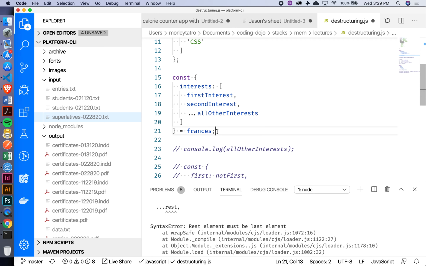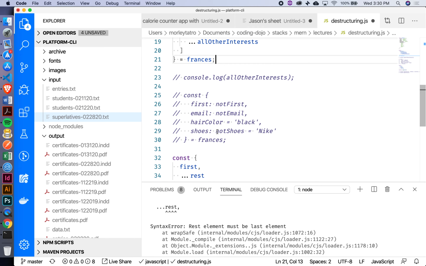What's happening is it looks like we're creating something, right? Because we're saying const. But what is actually being created in this destructuring? What variables have we created? Three. What are they? First interest, second interest, and all of the interests. Exactly. First interest is holding the first value, second interest is holding the value of the second one, and all of the interests are holding the rest of the values. So it's created a new array for us that has three elements inside of it. Very good.